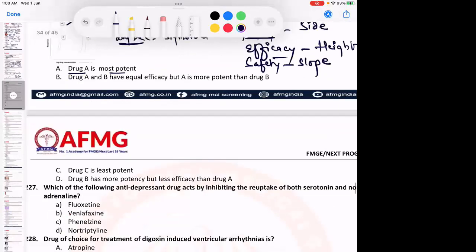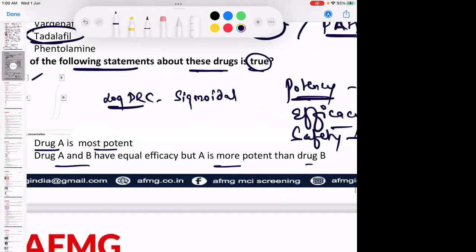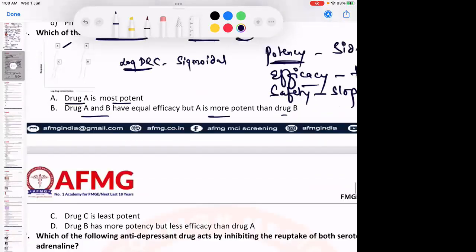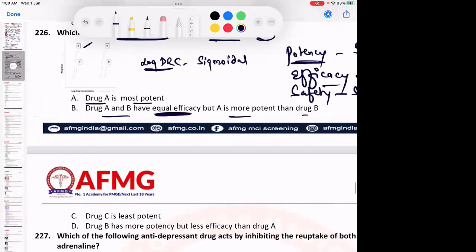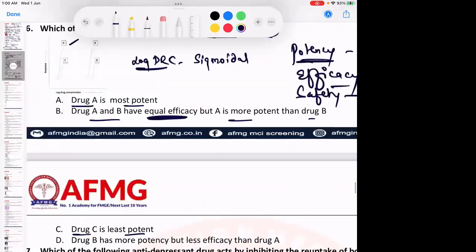Next says drug A and B have equal efficacy, but A is more potent than drug B. So here drug A and B have equal efficacy. They should actually have asked for the false statement here. Drug A and B have equal efficacy, and drug A is more potent than drug B because drug A is towards the left side. Remember. Drug C is the least potent one over here. Yes, drug C is the least potent.